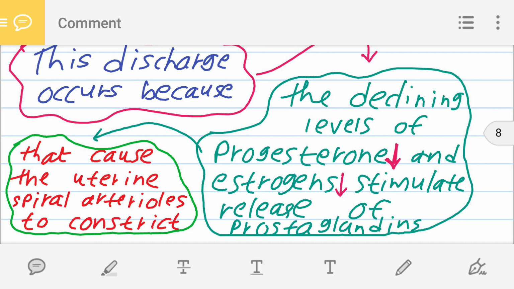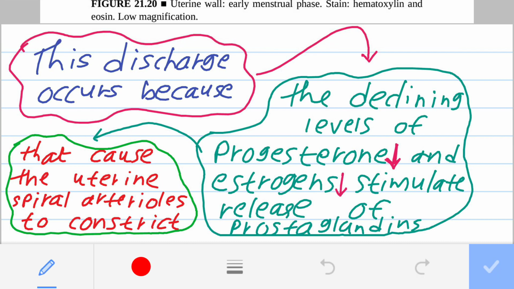What is the reason? The reason for the discharge is the declining level of progesterone and estrogen. Remember this: the level of the hormones progesterone and estrogen declines.